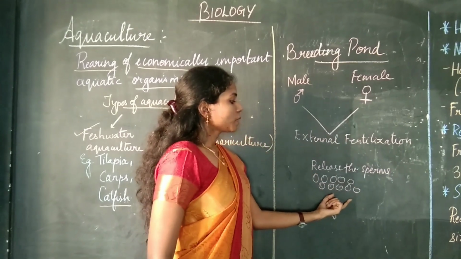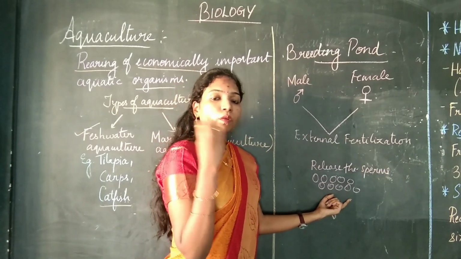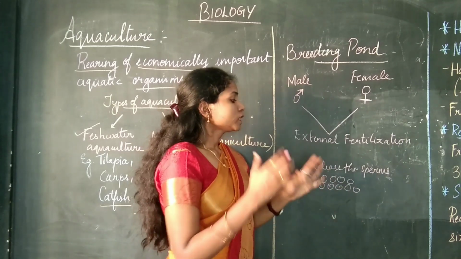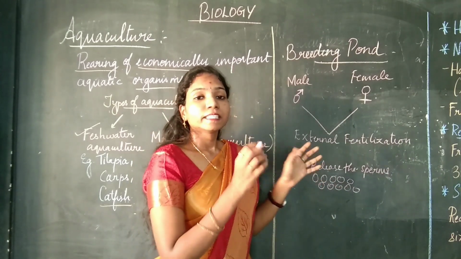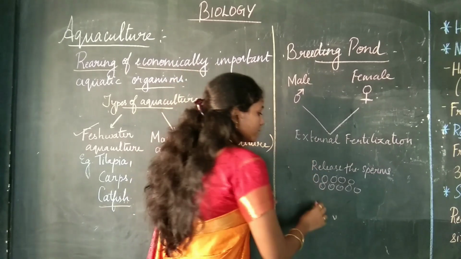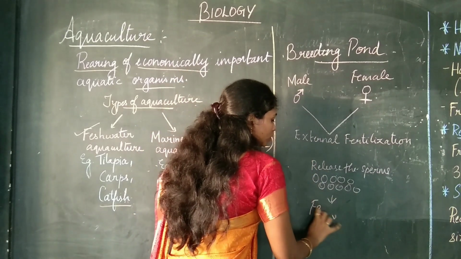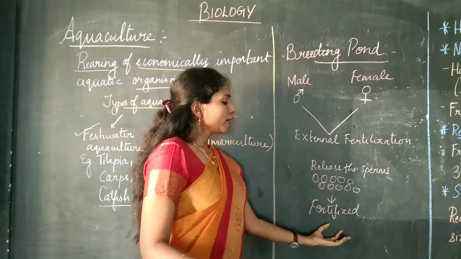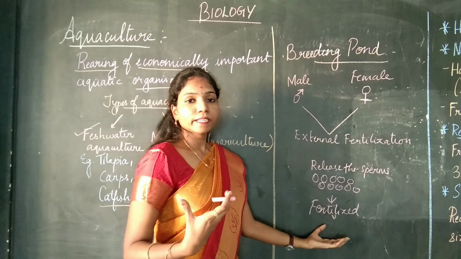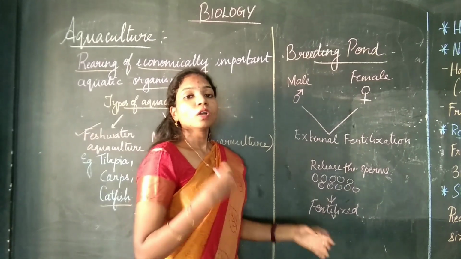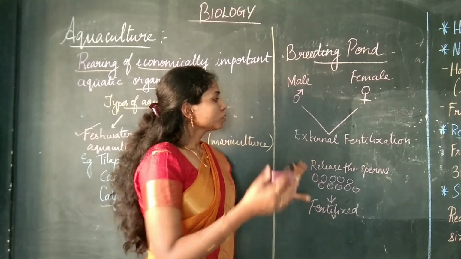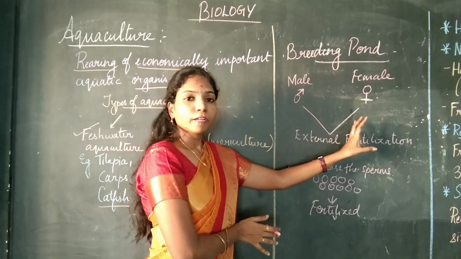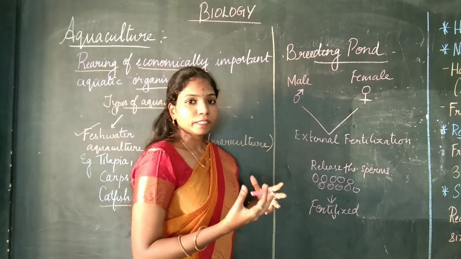If these are the eggs produced by the female, the male will release the sperm on these eggs. Once the sperm is released over the eggs, these eggs become fertilized. So what is going to happen to this fertilized egg? These fertilized eggs are going to develop into young fishes. So this is the breeding pond. In the breeding pond, the male and the female fish are allowed to breed.